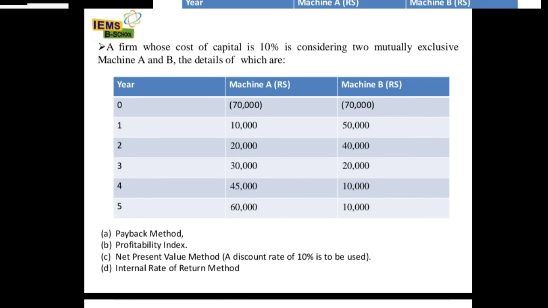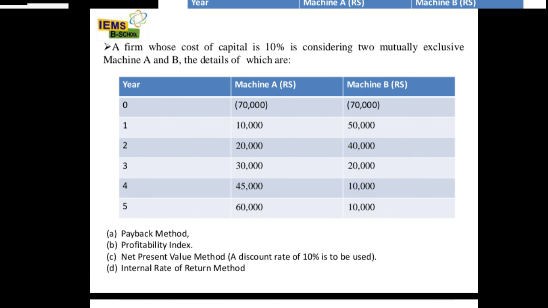A firm whose cost of capital is 10% is considering two mutually exclusive machines, A and B. They have given five-year information for the two alternative machineries. The same money, 70,000 rupees, we are going to invest into machine A and machine B. We want to know which one is good for the investment, which is feasible, when it will give back our investment, and what the internal rate of return is.